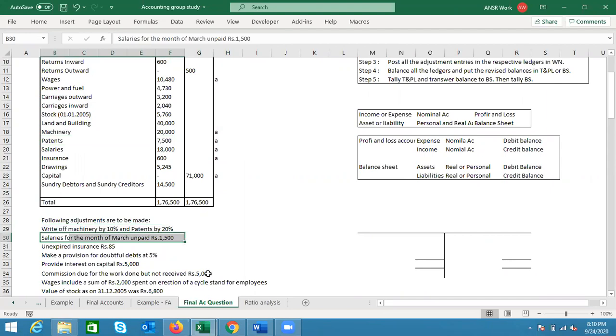Salaries for the month of March unpaid, 1500 rupees. This is affecting two accounts. One is salary, and one is outstanding salary, salary payable.